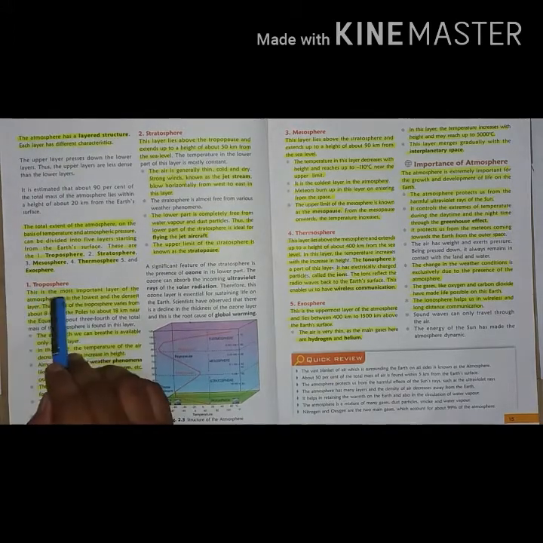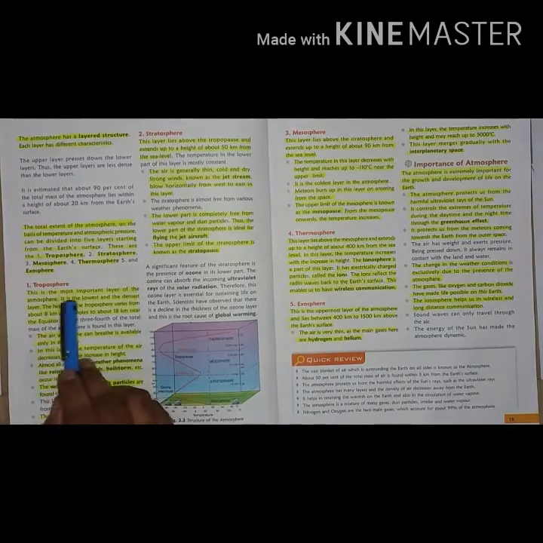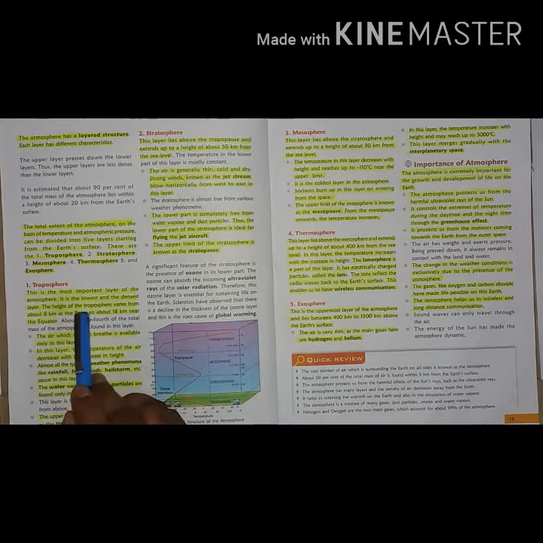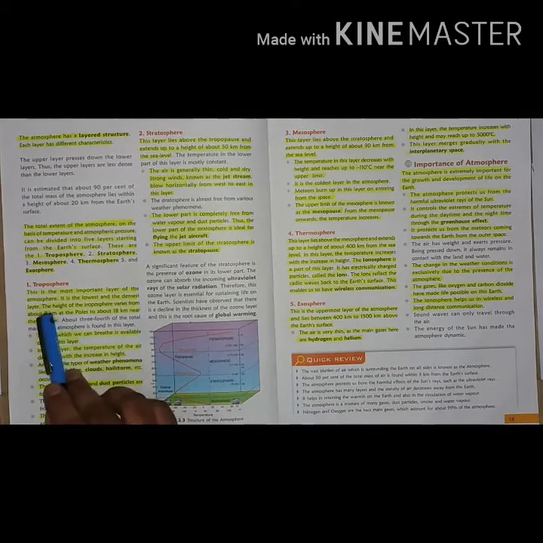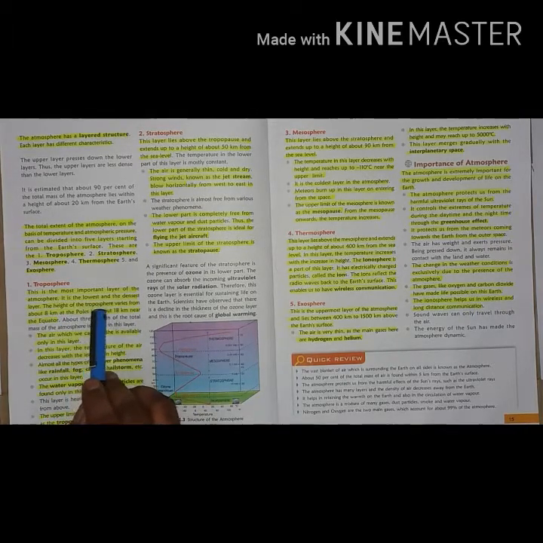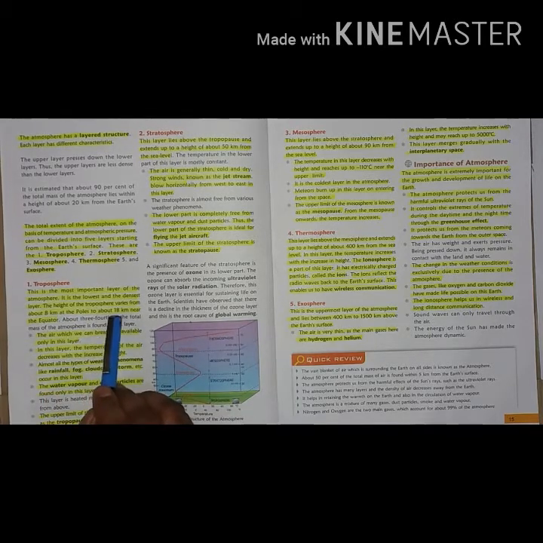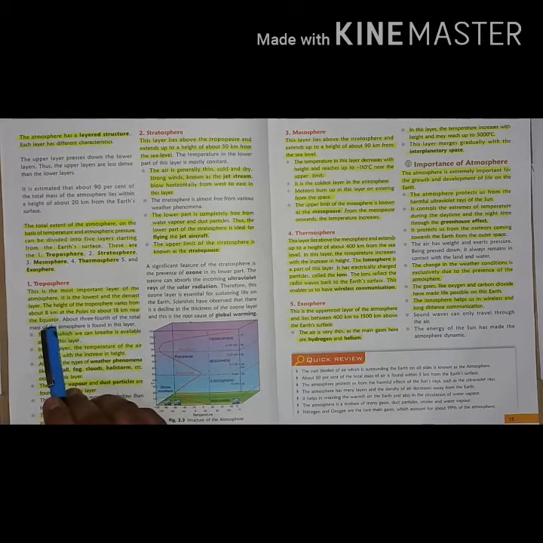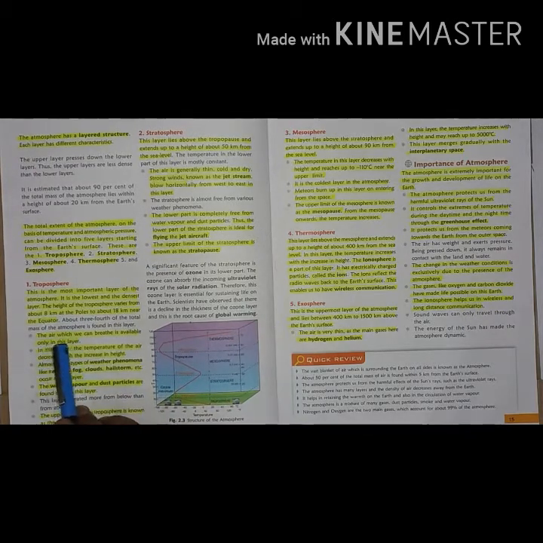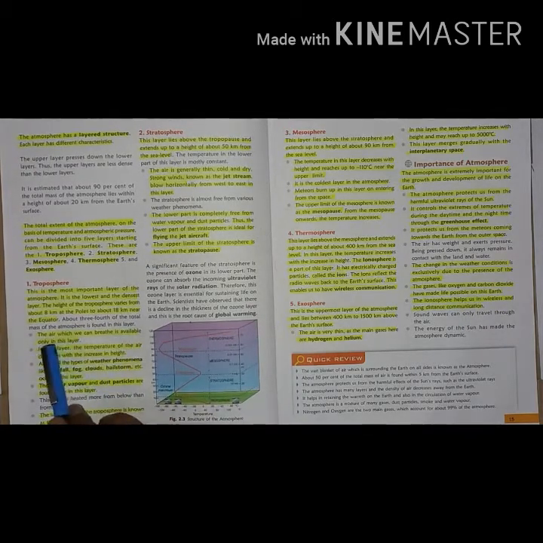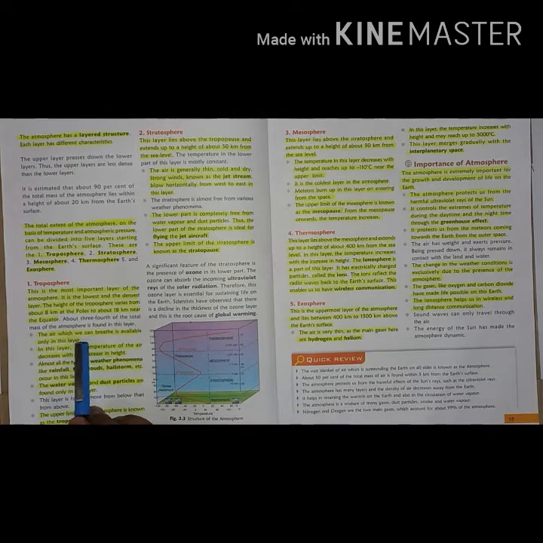Let us see about troposphere. This is the most important layer of the atmosphere. It is the lowest and the densest layer. The height of the troposphere varies from about 8 km at the poles to about 18 km near the equator. The air which we can breathe is available only in this layer.